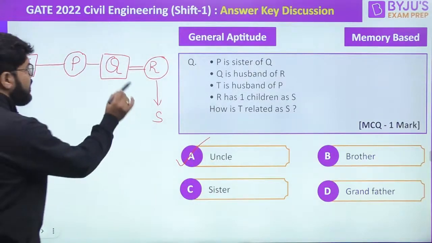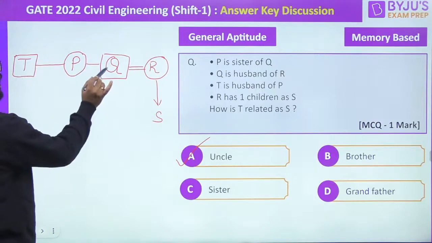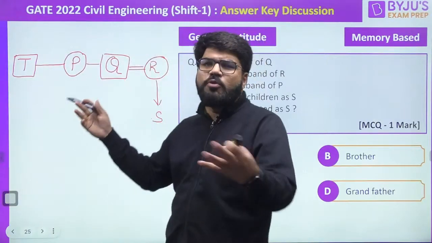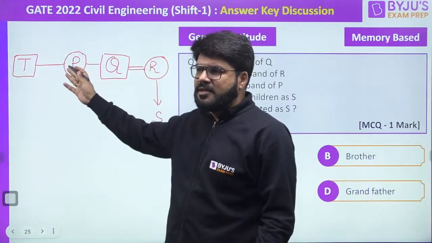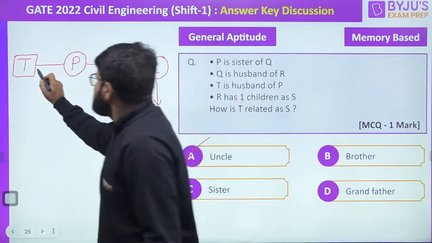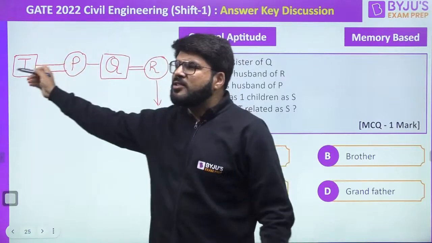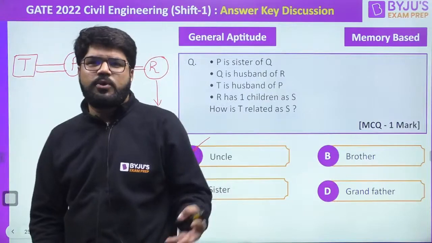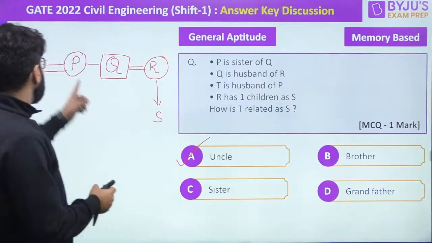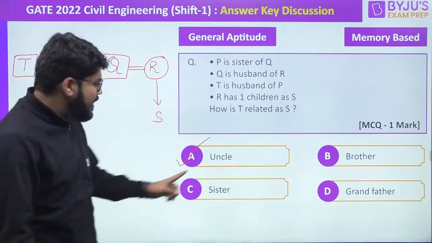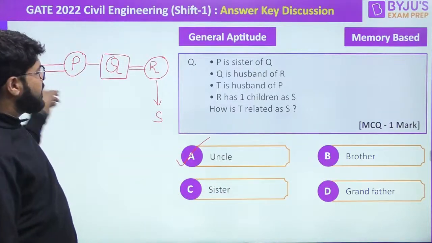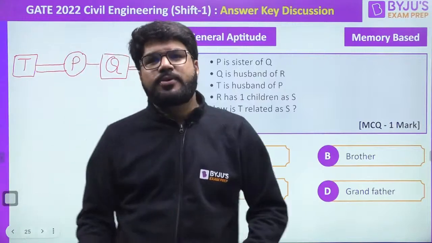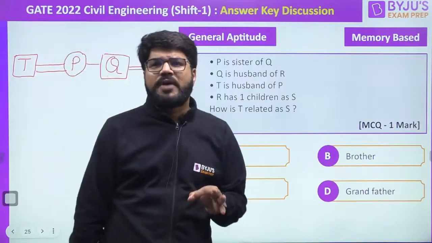Now you can see S ke father hai Q, and P is the sister of Q. So who is P? P is just like what we call in our tradition, P is the बुआ जी. ठीक है. और अगर P बुआ जी है, तो who is the T? T is the फूफा जी. Uncle बोलेंगे ना. In the English terminology we only say uncle, aunt. So P is the बुआ जी and T is the फूफा जी. मतलब answer is they are asking about the T. T remains the uncle. ठीक है. So yeah, 6 questions of maths done and only 1 question of aptitude I have received.